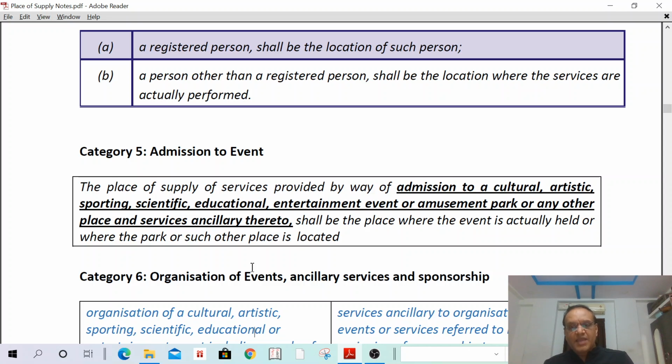Take the IPL company. Suppose the IPL is selling tickets. IPL is located in Bombay, but they are selling tickets for admission to a cricket match, which is held in Hyderabad. So, what is the place of supply? The place of supply shall be Hyderabad only, because the admission to the event is in Hyderabad. The event is in Hyderabad, and the admission to the event is also in Hyderabad. So, where the event is actually held, in Hyderabad, the place of supply shall be Hyderabad only.